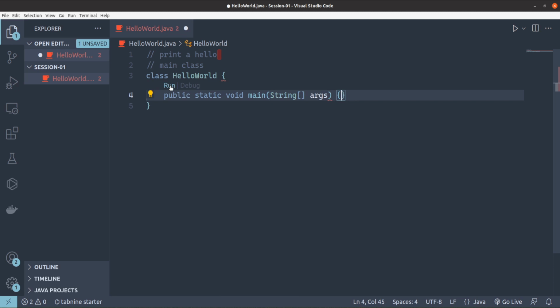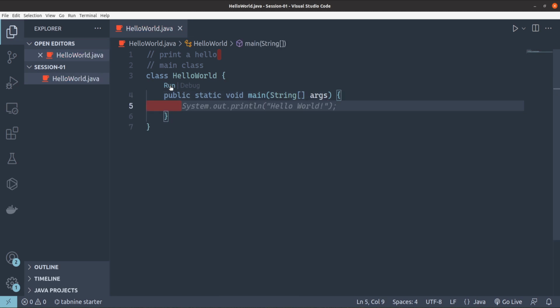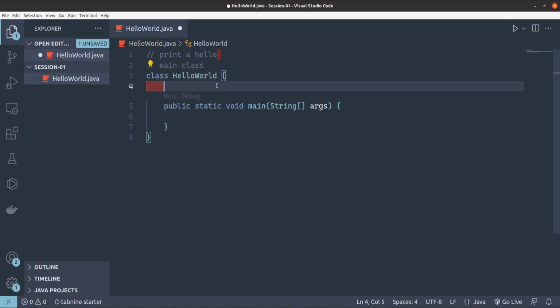If you see this code, I have written public static void main, then in parentheses a string argument. Now you cannot change anything from these words, right? This is a format to write your main method. So what is this? This is a main method. Main class is containing a main method.